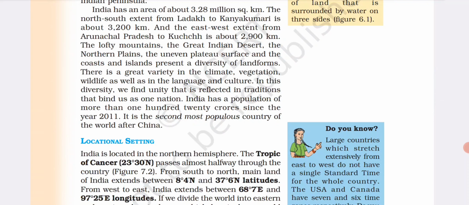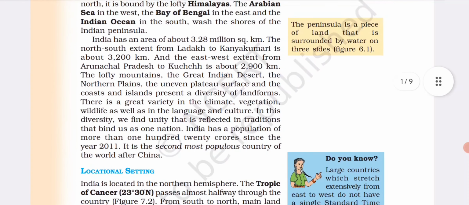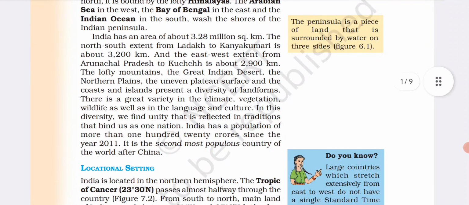India has a population of more than 120 crore since the year 2011. It is the second most populous country of the world after China. A peninsula is a piece of land that is surrounded by water on three sides.